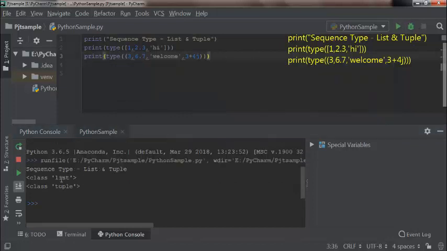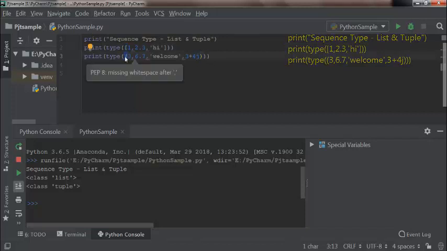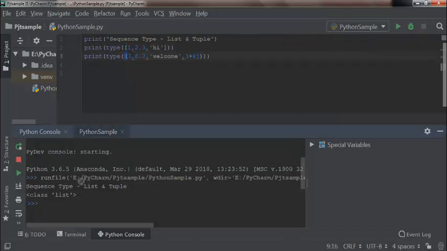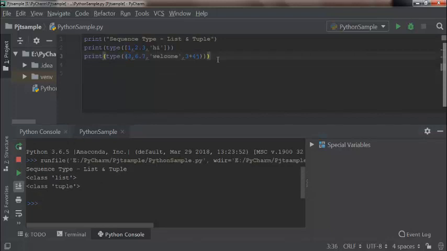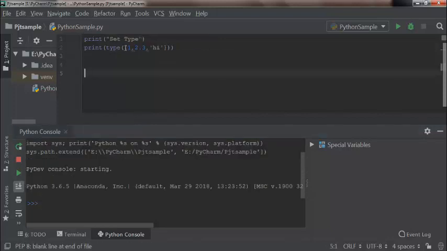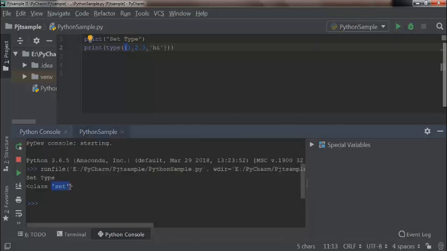See in the bottom, the first data, which is enclosed within square brackets, is of list data type, and the one enclosed within round brackets is tuple data type. The next data type is set. I have replaced it with curly brackets. See, the data type is set.